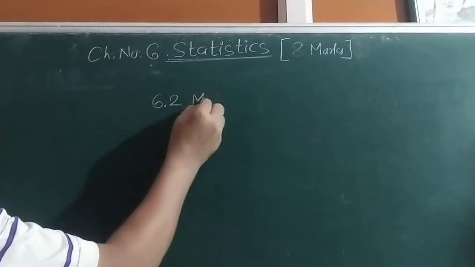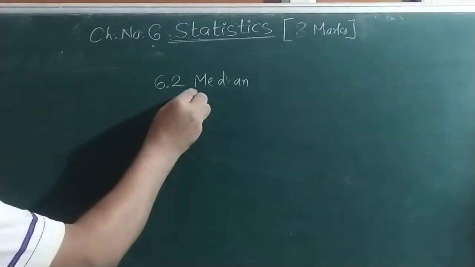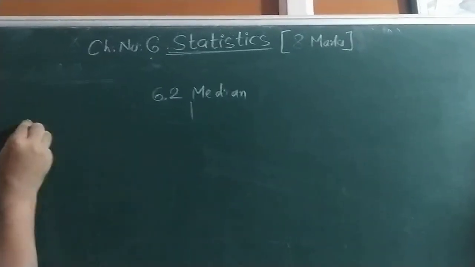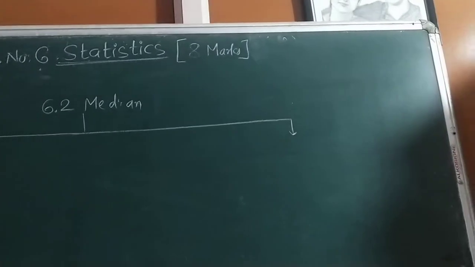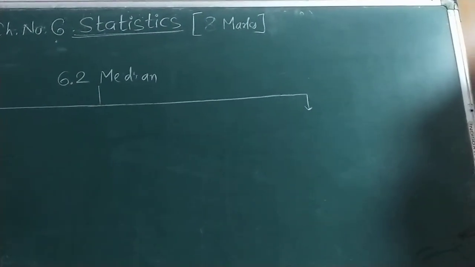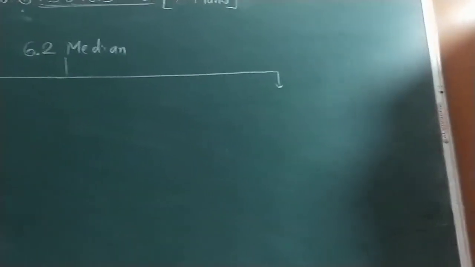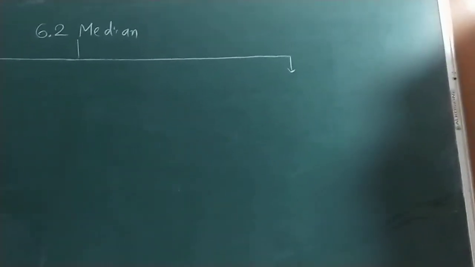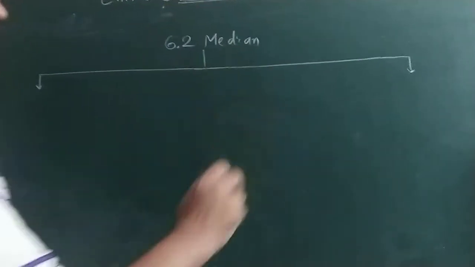For that we have to first bifurcate the sums. Like mean, there are three methods. Now for median there are two methods. The formula is the same. Why two methods? Because sometimes classes are continuous, sometimes classes are not continuous. So in mean, whether classes are continuous or not continuous, no problem. But for median, we require classes to be continuous.